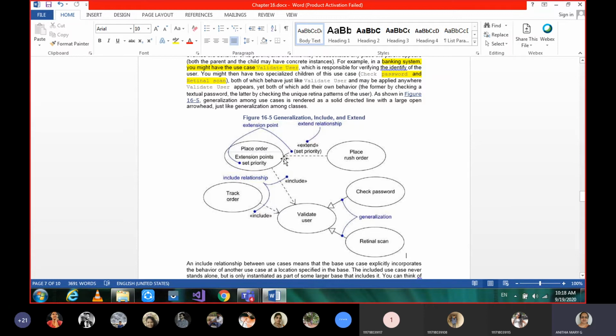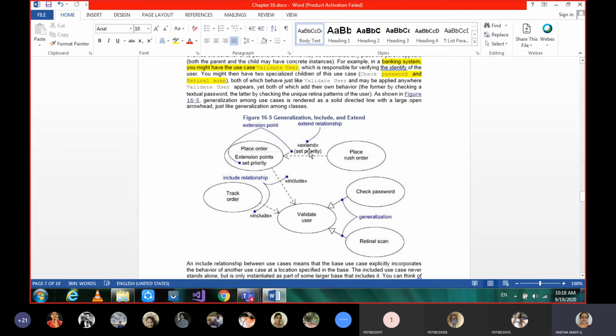This is the existing one, but based on the existing one, some properties can be extended. What properties? Not just placing an order, but also I want that order to be a rush order by setting some priorities. So that we call the extended property. Placing an order is one property, but that can be extended to I want it at the earliest. So that priority you can give. In such a case we give the extend stereotype.